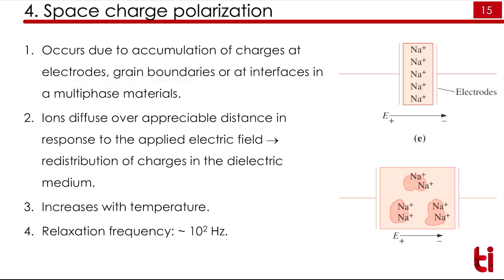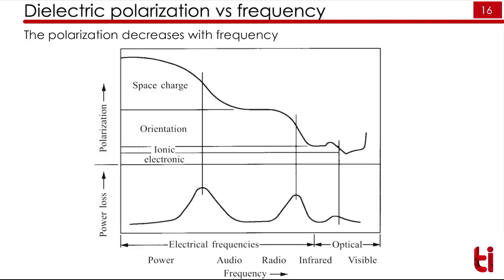So as soon as you apply electric field, they will get attracted towards the negative side or positive side depending on the polarity. The space charge polarization increases with the temperature, and the relaxation frequency is 10 to the power 2 Hertz. Since these ions are very heavy in nature, they cannot follow the electric field for a longer frequency, and that's why their relaxation frequency is very less.